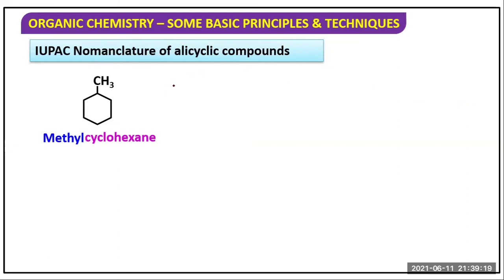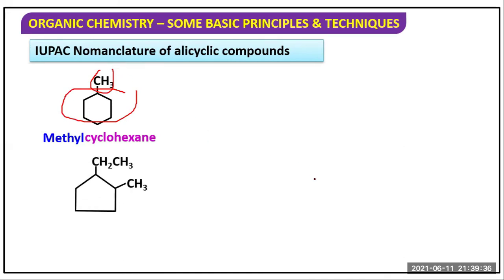This is an alicyclic compound. You know this is an alicyclic compound. This is methyl, this is cyclohexane group. So methyl cyclohexane. This is methyl group. This is cyclohexane. So methyl cyclohexane. What is this?